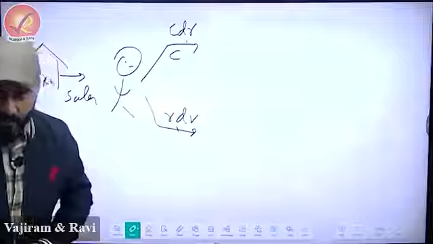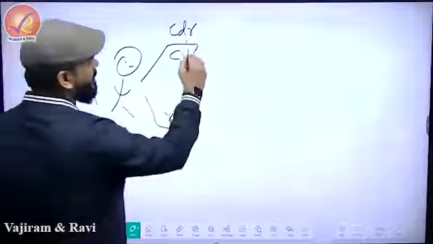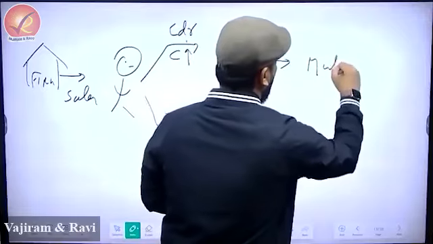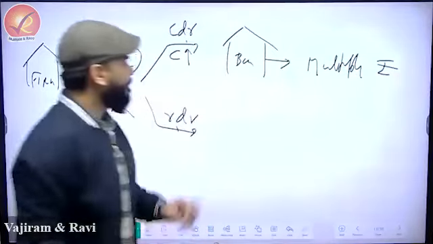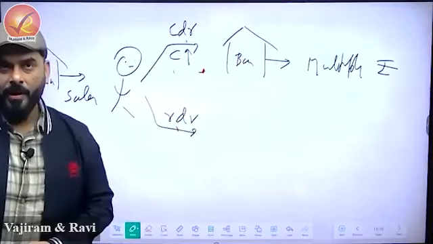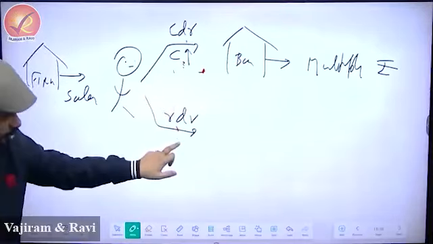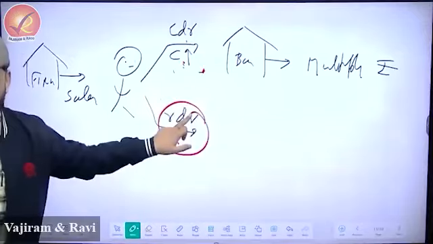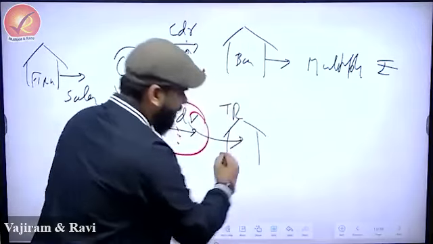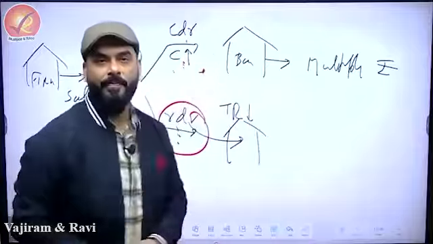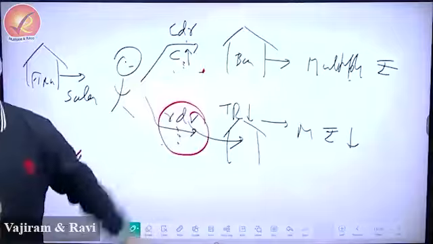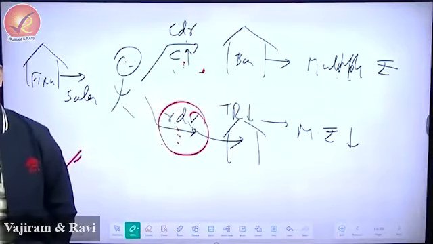If UPSC asks you this question, if this increases, what will be the capacity of the bank to multiply cash? Low. Where people are holding more cash, less money will go to the bank. If people are holding more cash, naturally this will be low, because this is the total reserve. If this is high, that has to be low, and if this is low, the money multiplication will be low. That's one way of looking at it, logically.